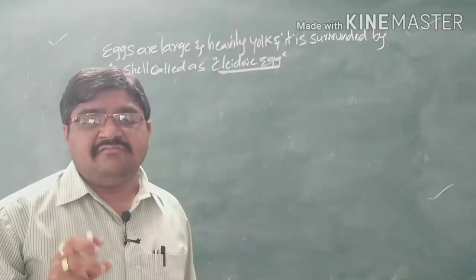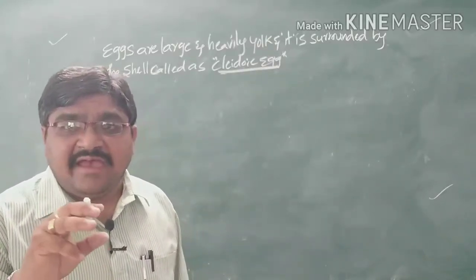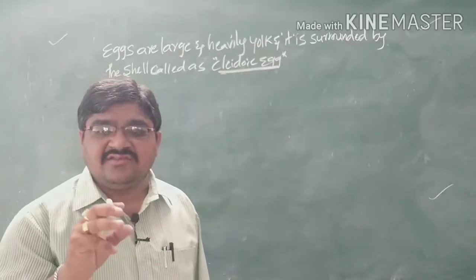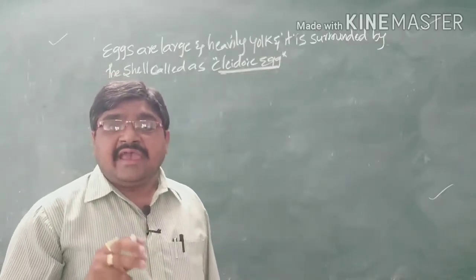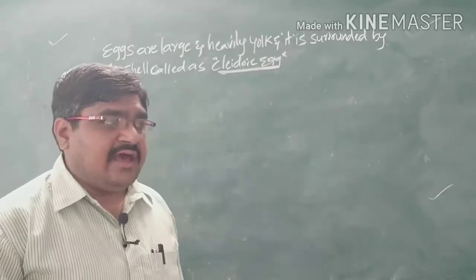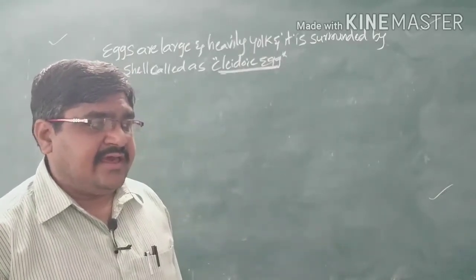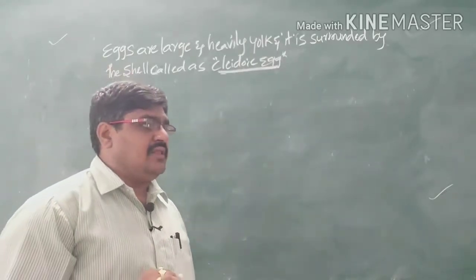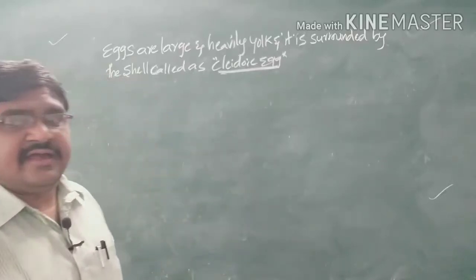So the egg is heavily yolked and it is surrounded by a shell. That shell is made up of calcium carbonate. Such types of eggs are called cleidoic eggs.